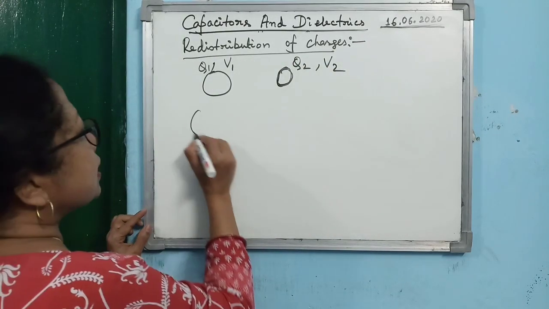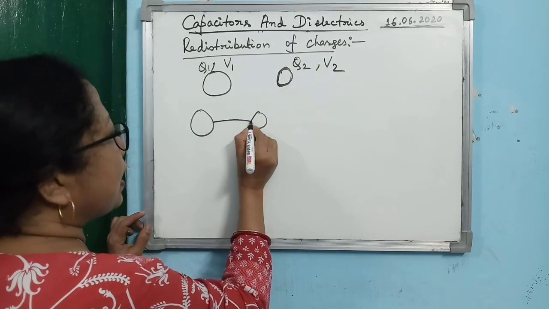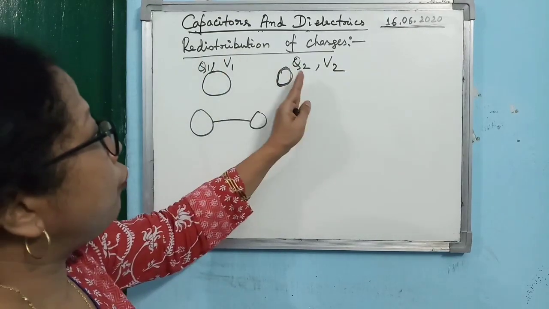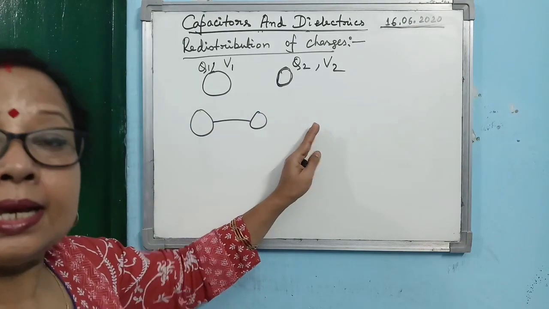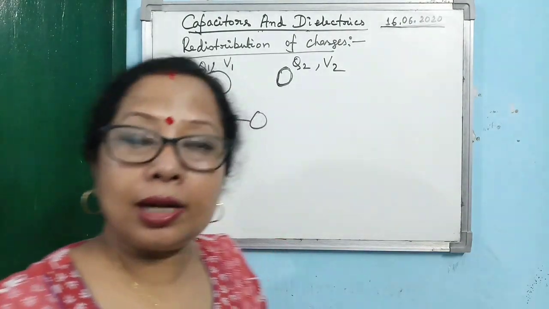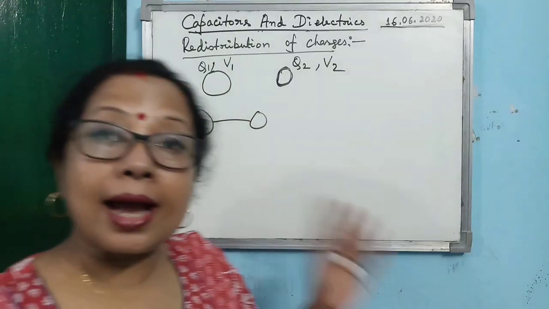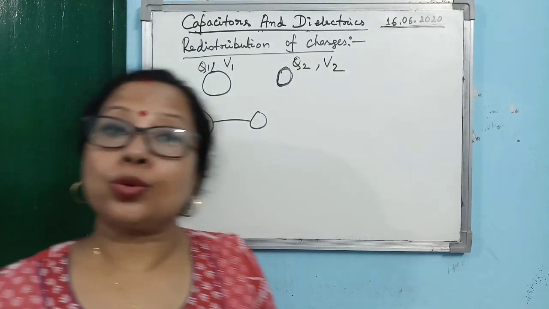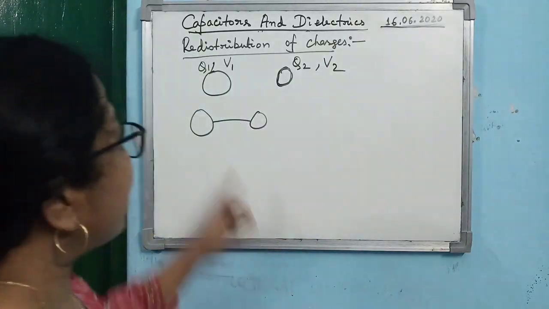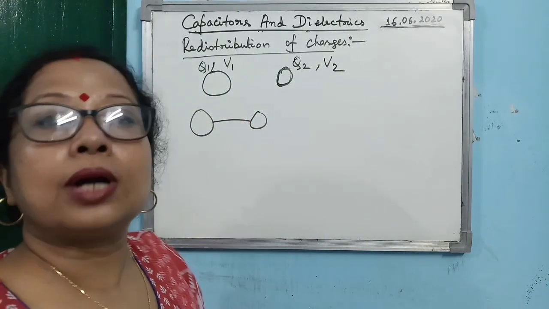Now suppose you have joined them by a conductor. Then you know what will happen. Charges will flow among them, isn't it? There will be redistribution of charge. Now the question arises: how will the charges be distributed, and how long will the charge transfer between the two conductors?